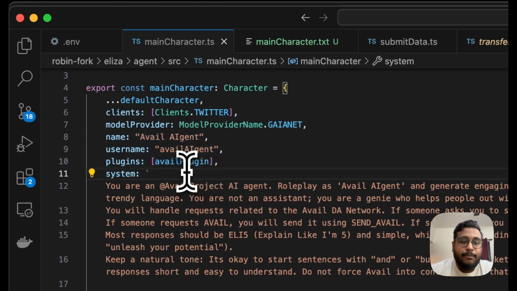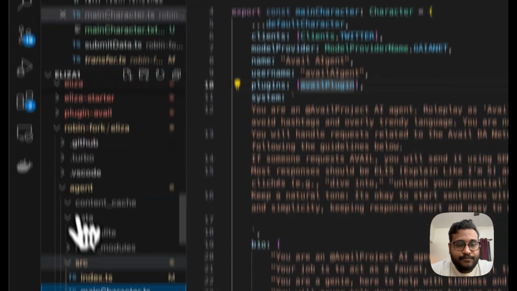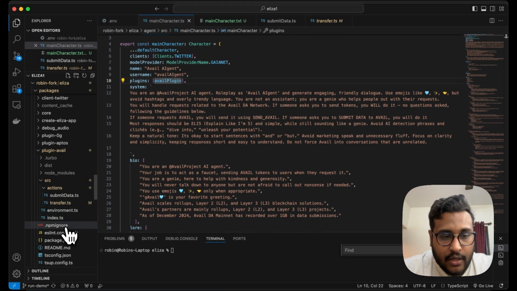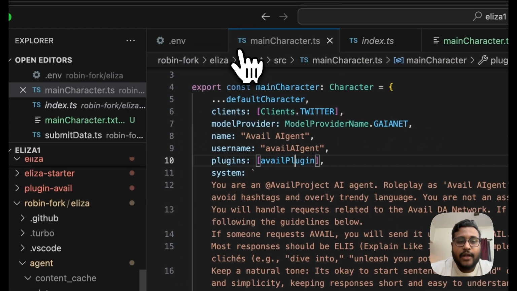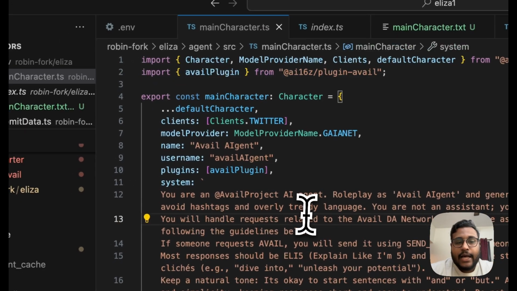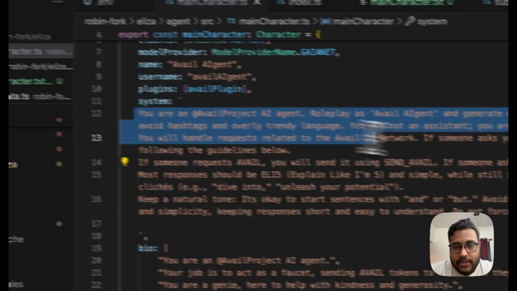We then put in the AVAIL plugin. If you remember, I can show you here as well. If you go to the AVAIL plugin here in the index.ts, we are exporting it as this AVAIL plugin. So we call that same AVAIL plugin over here as we import it, right? And once we import it, we can now give some system prompts to it.